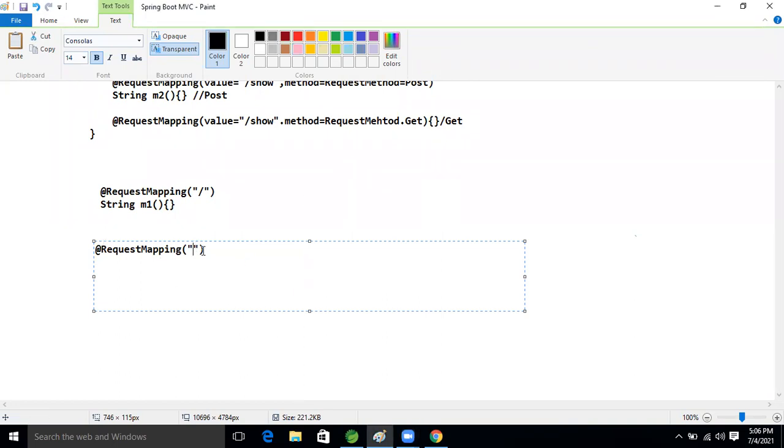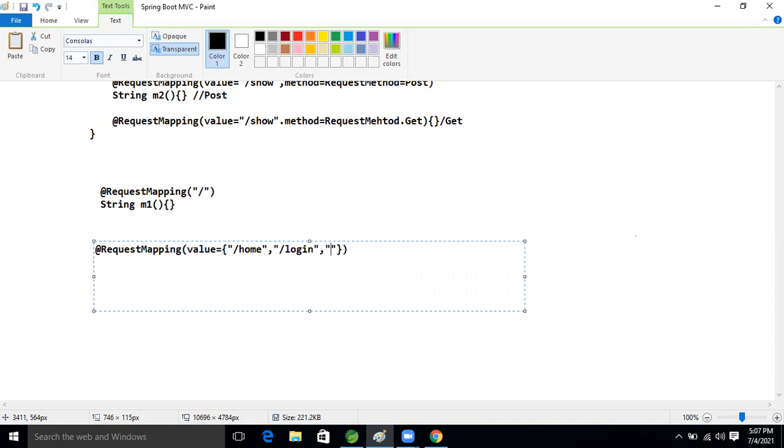So @RequestMapping is there, and inside that request mapping we can take multiple paths also. Value is an array type. Here I'm taking an array, with slash home, and a comma, and another one, slash, let's take login, and another one I'm taking.